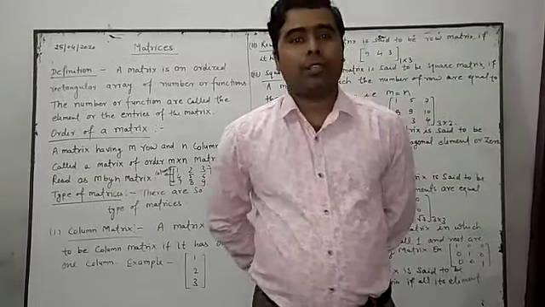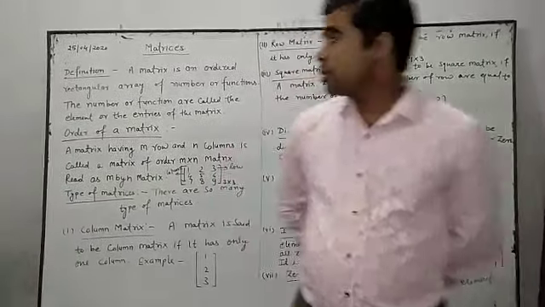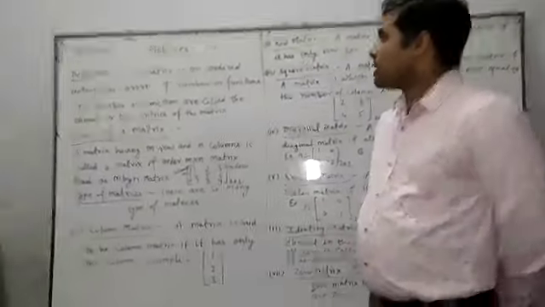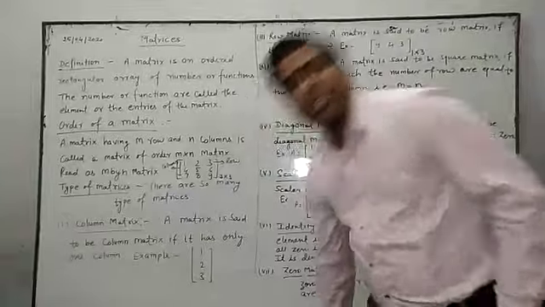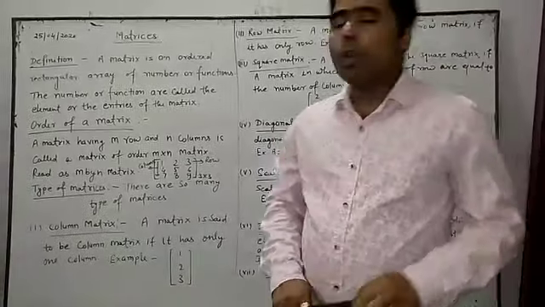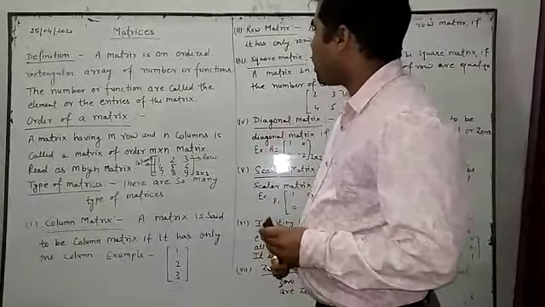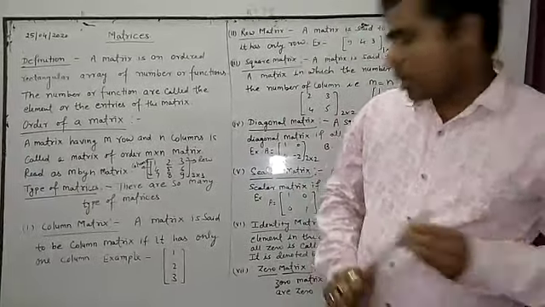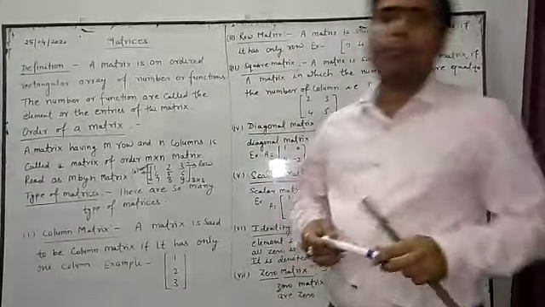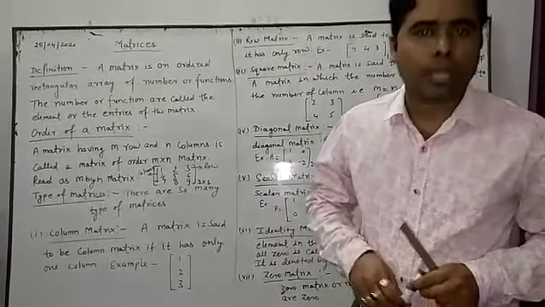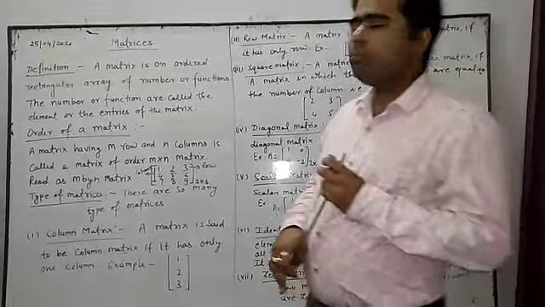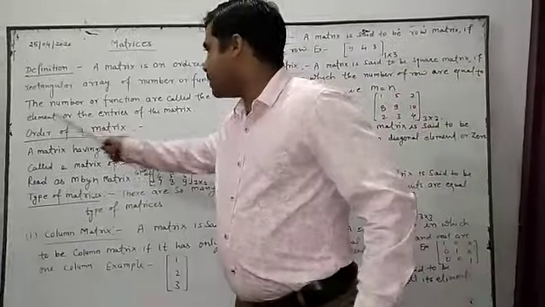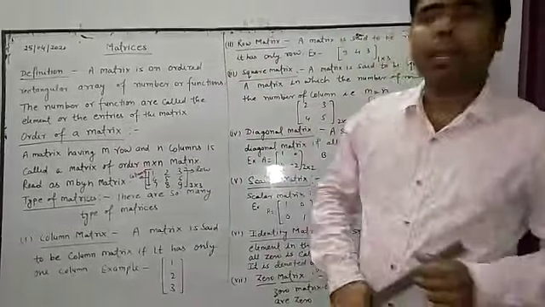After completing the inverse trigonometric function, we have to start a new topic, the third chapter: matrices. What is the definition of matrices? A matrix is an ordered rectangular array of numbers or functions. Rectangular array means any numbers which we have to write in the form of a rectangle. The numbers or functions are called the elements or the entries of the matrix.